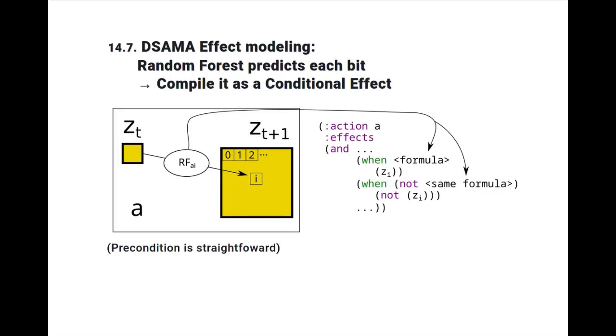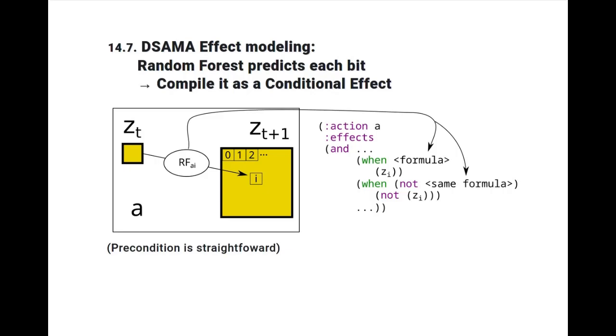DSAMA models the effect as follows. The random forest predicts each bit from the entire current state. After the training, we convert each random forest into a logical formula, then establish two conditional effects, one for the positive case and another for the negative case. For the negative case, we use delete effects.